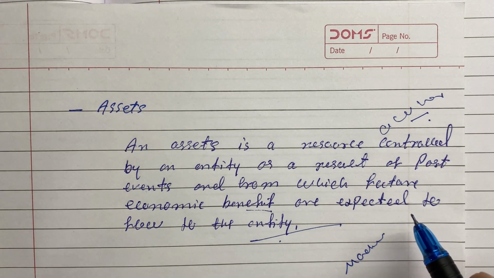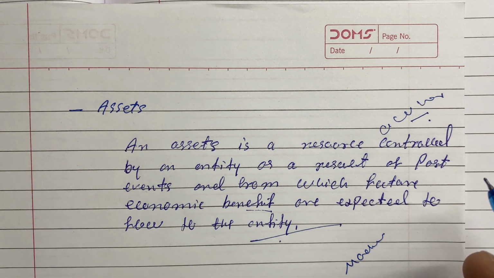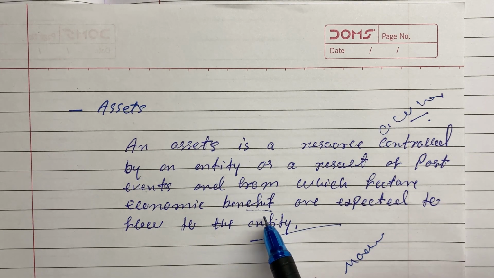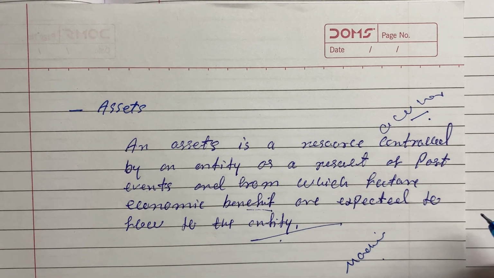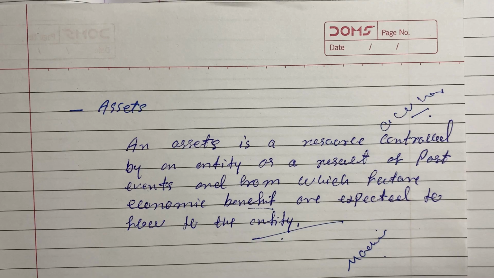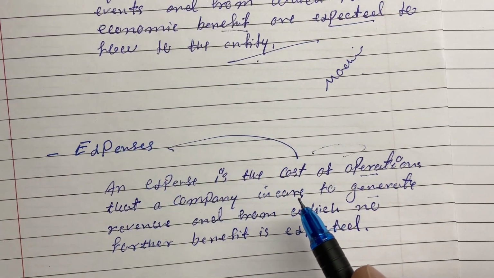So that's known as an asset: simply a resource controlled by an entity, or controlled by the ownership of the company. Then from the utilization of those resources, future benefits are expected. So it's known as an asset. It can be machinery, land, building, anything you have in a business. That's known as an asset. We talked about assets. Now we need to explain expenses.